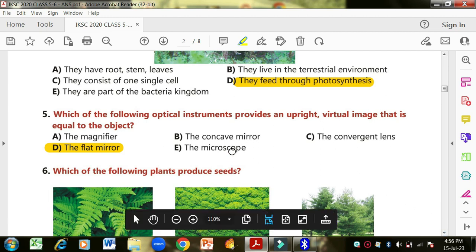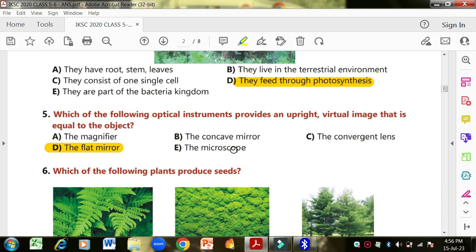Then the microscope, you already know that the things that we cannot see with the naked eye, we use a microscope for that. And the flat mirror is the one which gives you an upright image and a virtual image. Real image is not formed in the flat mirror. Virtual image is formed and it is upright. So option D is correct.